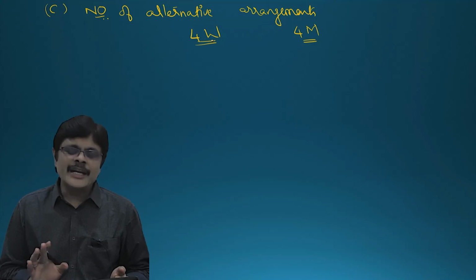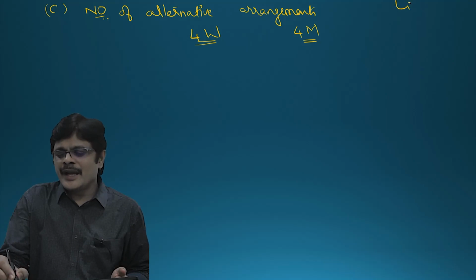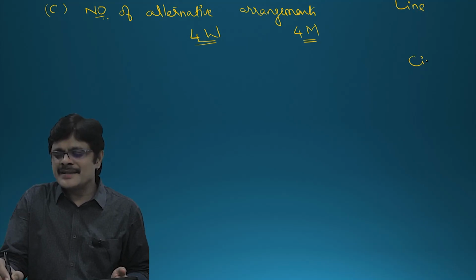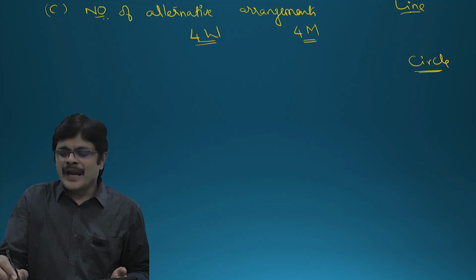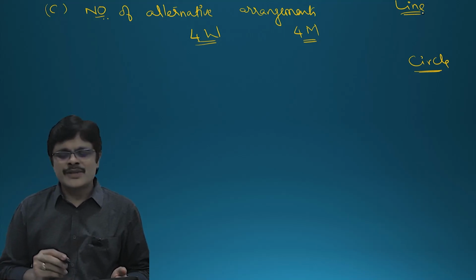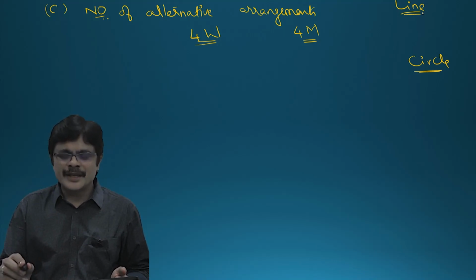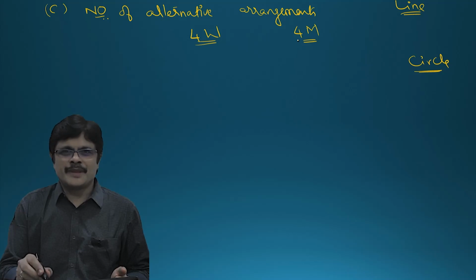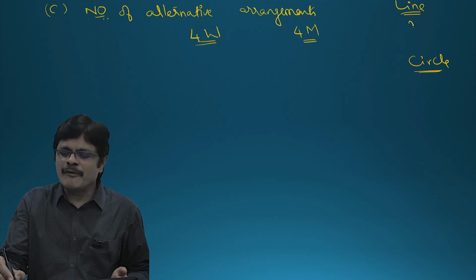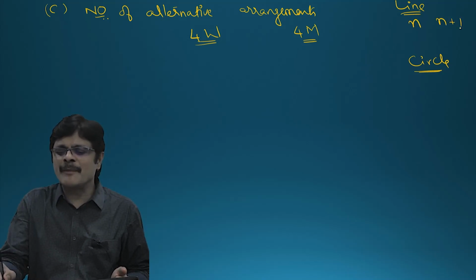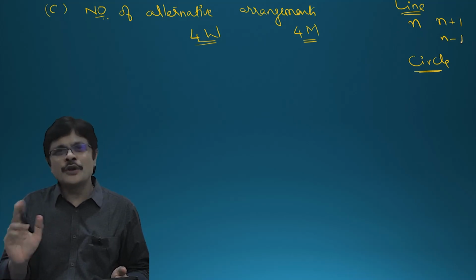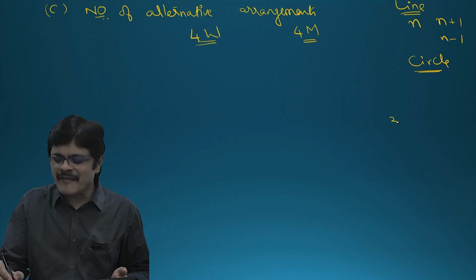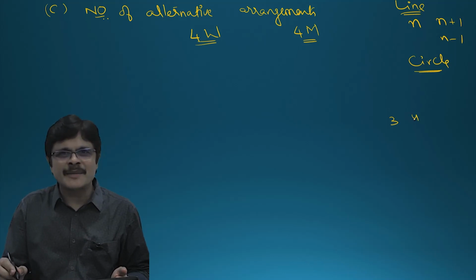This alternate arrangement problem we can solve, in a line and in a circle, under special conditions only. In a line, if one group is n, the other group can be n plus 1 or n minus 1. Then only you can have alternate arrangements. Suppose you have 3 and 4, you can have alternate arrangements.